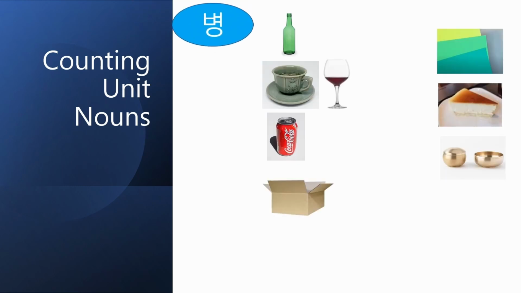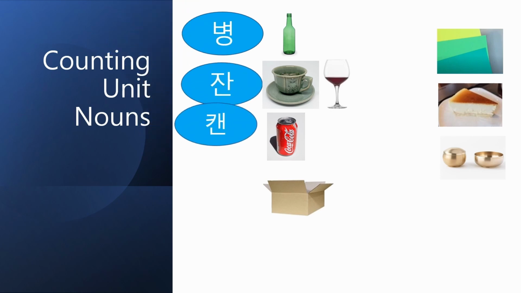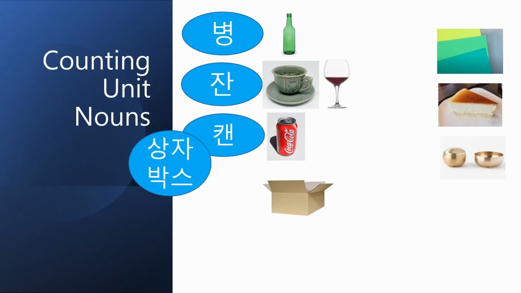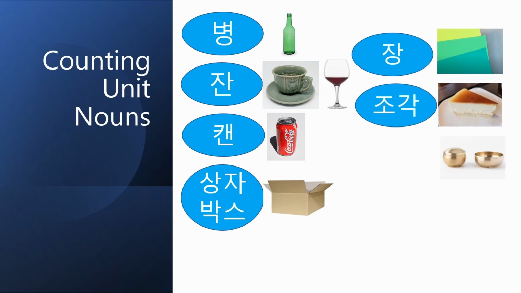병 is used for bottles, 잔 for cups or glasses, 캔 for cans, and 상자 or 박스 for boxes. 장 for paper tickets or photos, 조각 for slices, and 그릇 is used for dishes or bowls.